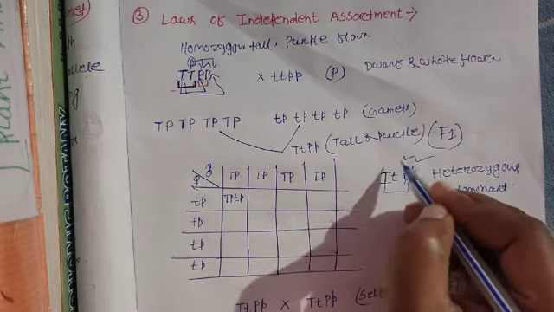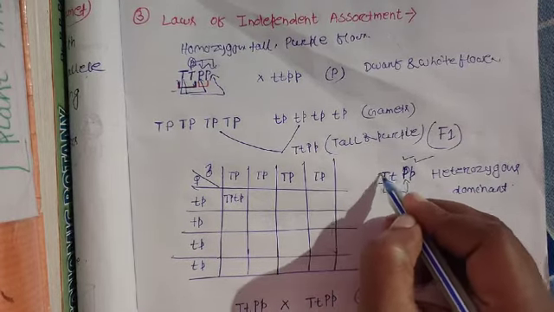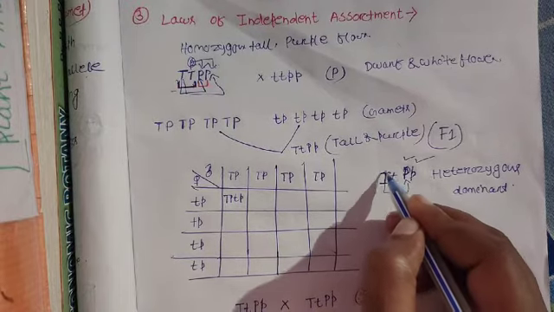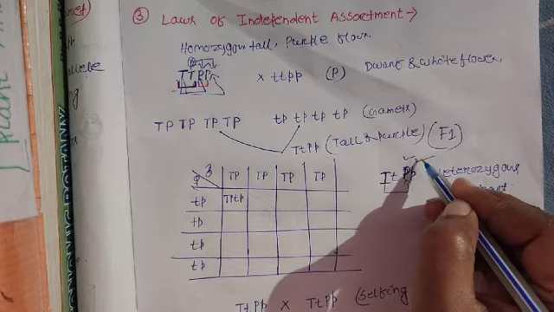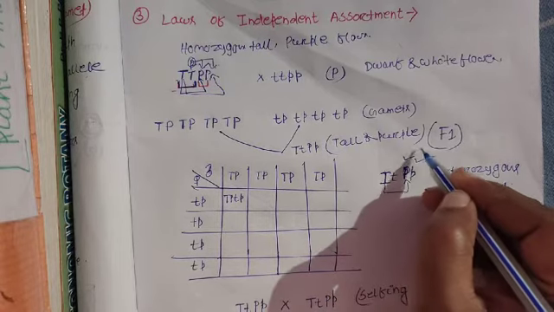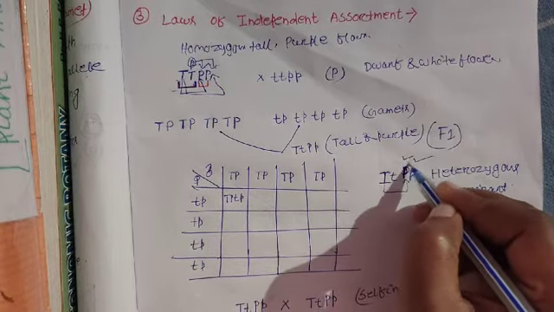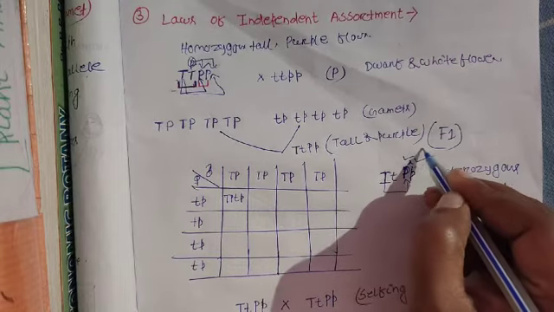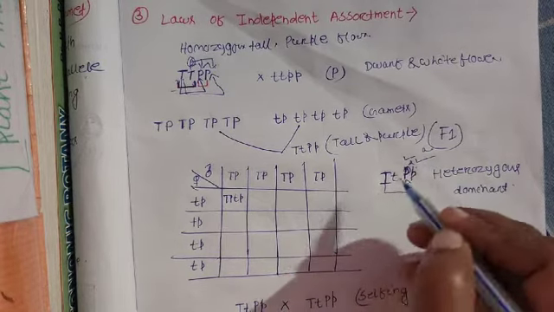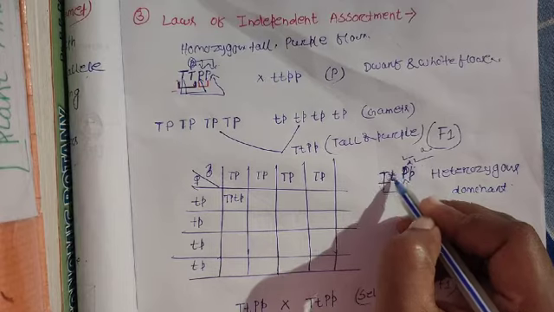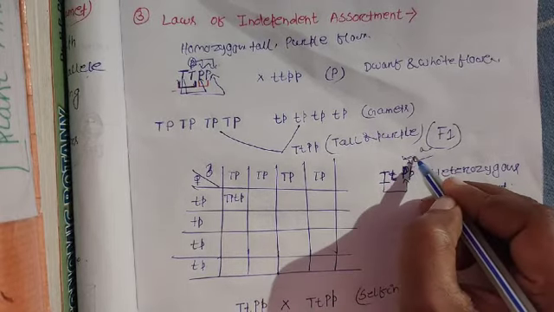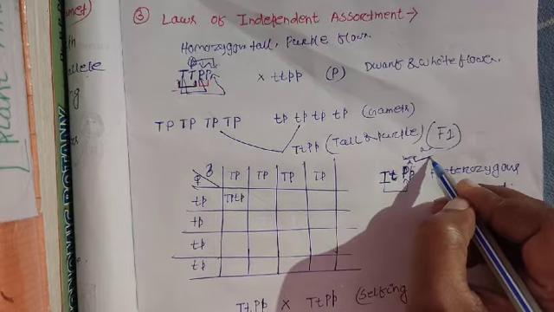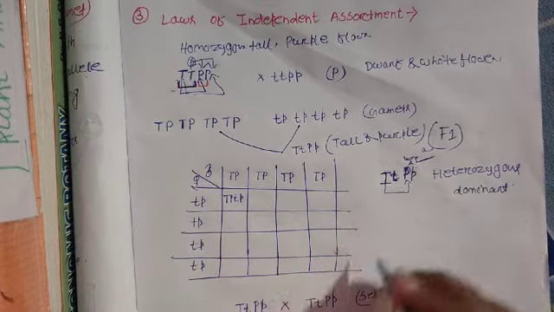It means again the dominant allele of the height gene can pair with the dominant allele and the recessive allele of another gene. Similarly, the recessive allele can pair with both the dominant allele and the recessive allele of another gene.